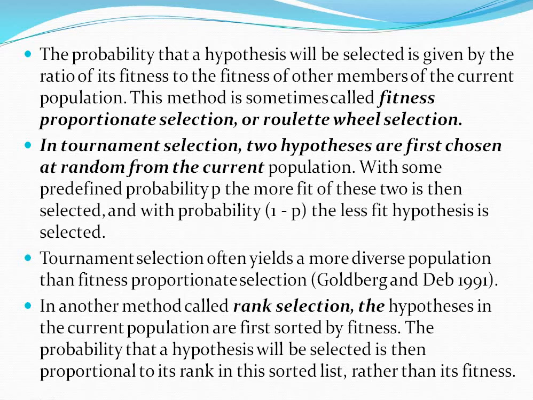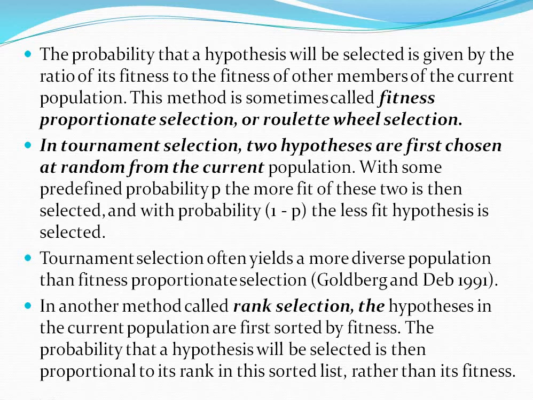To select one hypothesis, it takes the ratio of its fitness with the fitness of the other members present in that population, that is, the different hypotheses in the current population. This has another name, fitness proportionate selection or roulette wheel selection. Another type of selection is tournament selection.